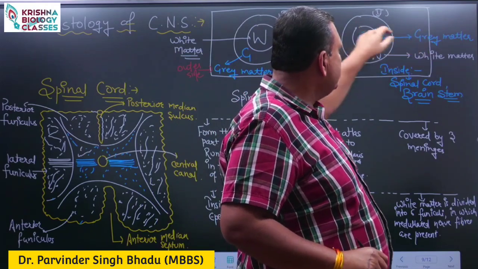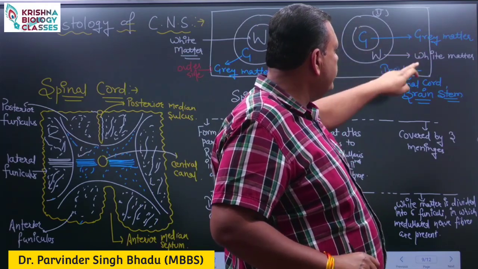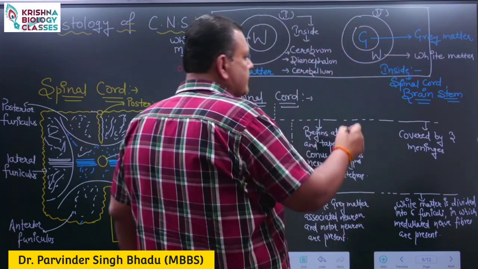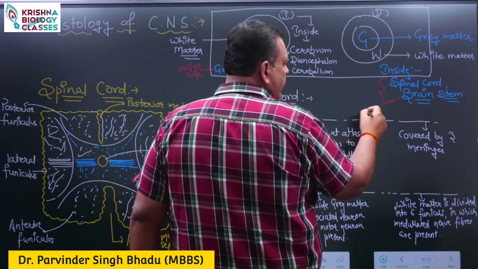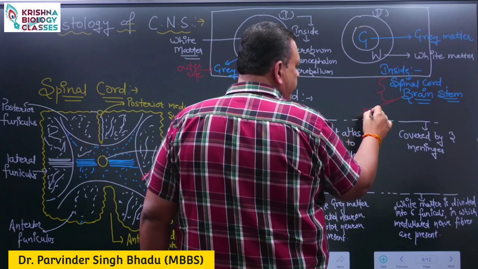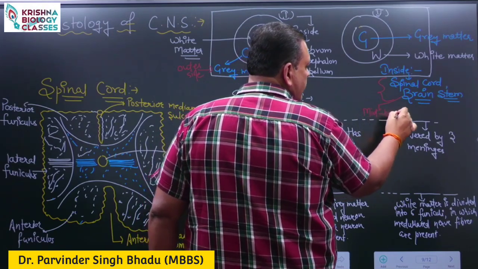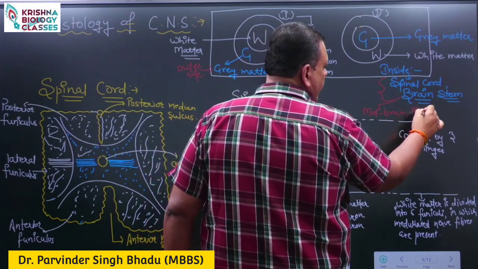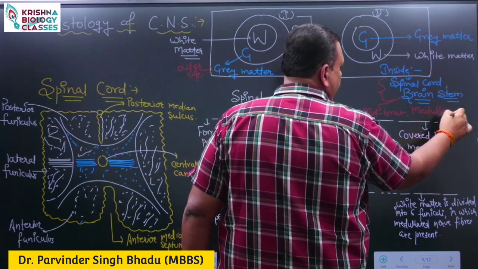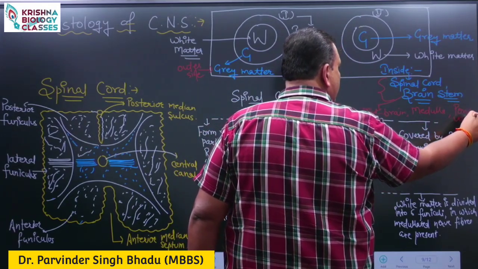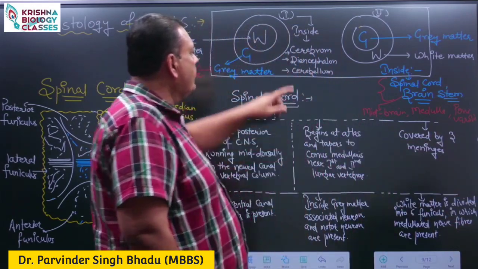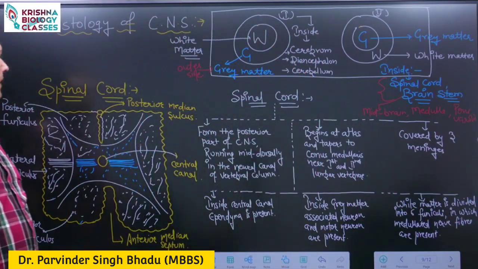Whereas when the grey matter is present on the inside and white matter is on the outer side, these structures are the spinal cord and brain stem. The parts of the brain stem are midbrain, medulla and pons varolii. So we need to remember this histology of the brain also.